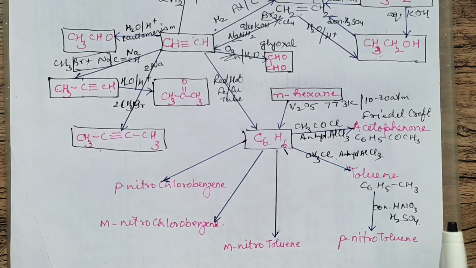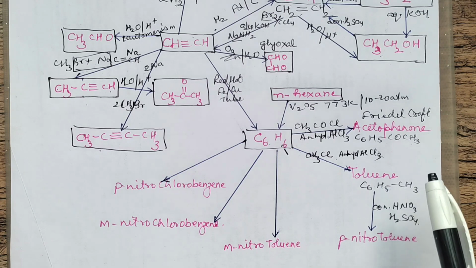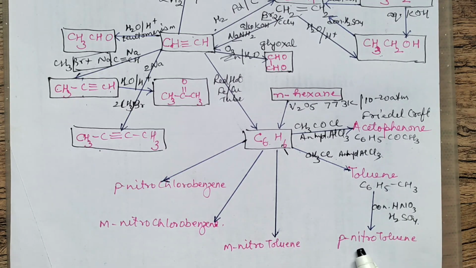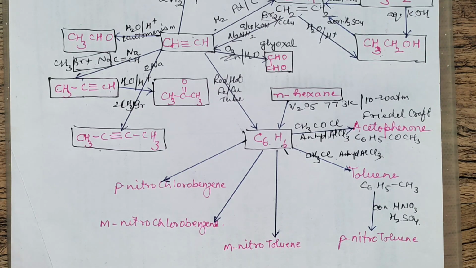Because CH3 is an ortho-para directing group, first toluene has to be prepared, not nitro. If nitro is introduced first, then the methyl will go at the meta position. If the two things, that is CH3 and NO2, are required at meta position, then nitro has to be introduced first. That is, nitration has to be done first. Otherwise, first toluene and then this one.